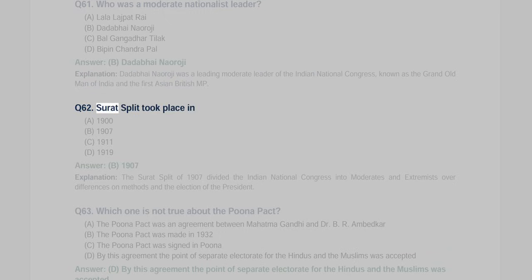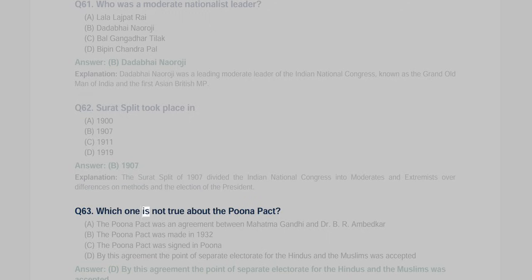Q62. The Surat split took place in A. 1900. B. 1907. C. 1911. D. 1919. Answer: B. 1907. Explanation: The Surat split of 1907 divided the Indian National Congress into moderates and extremists over differences on methods and the election of the president.